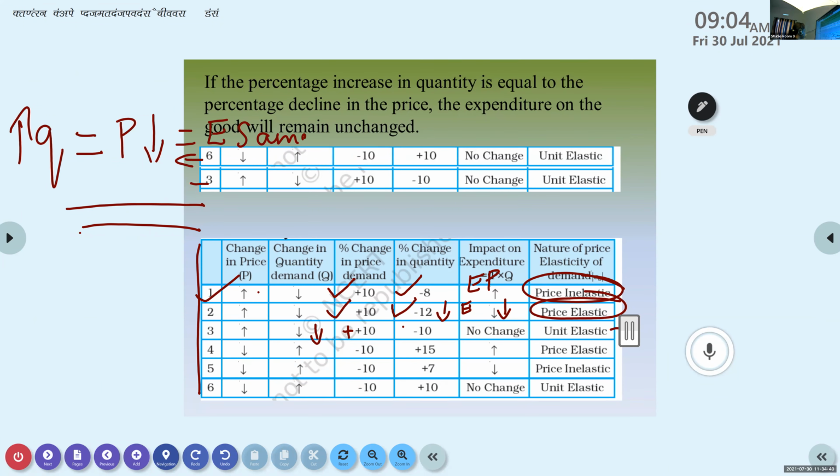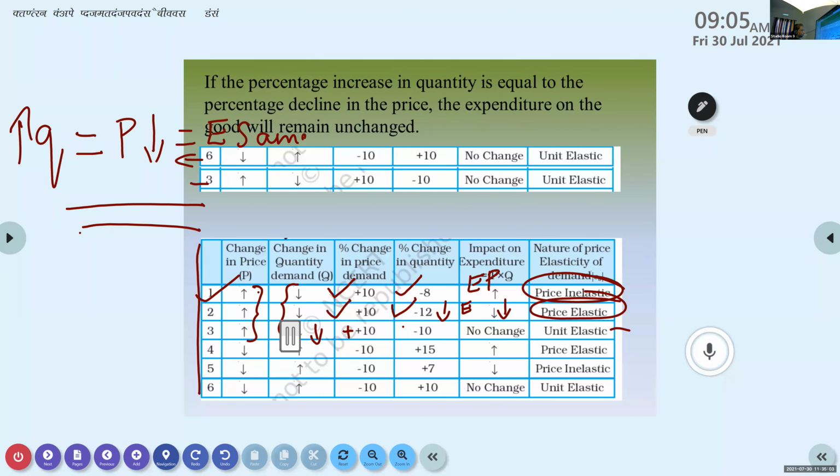Now the first three situations I told you are increases in price. The last three are decreases in price, and you can see an increase in the quantity. The first situations all show that price increases and, as a result, the quantity is reducing.